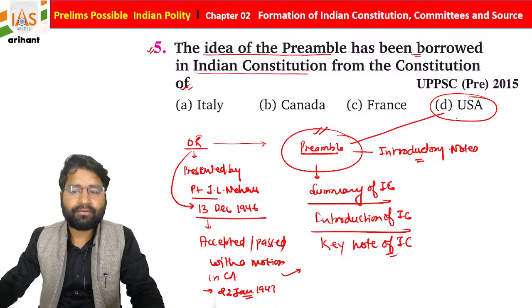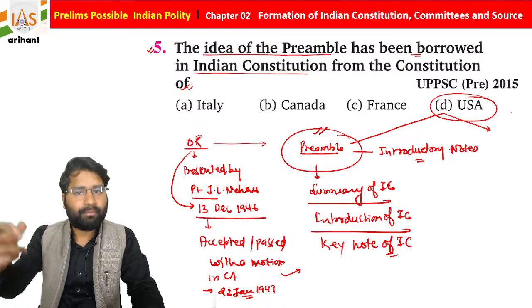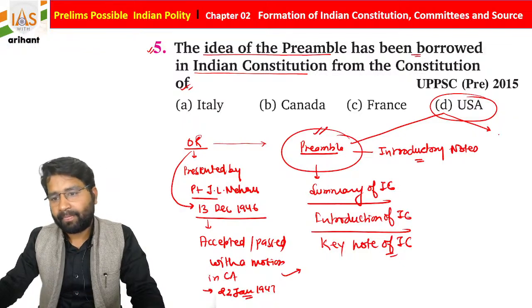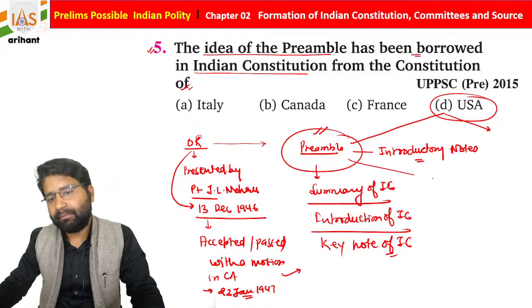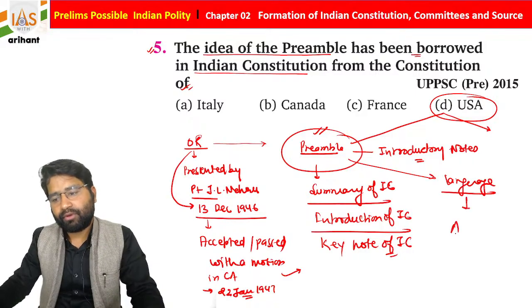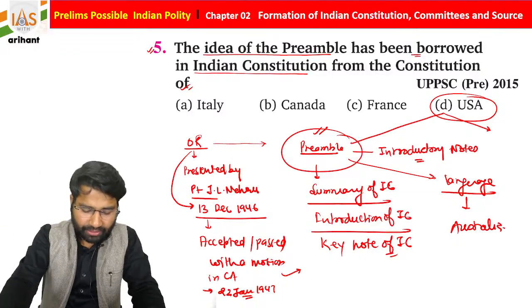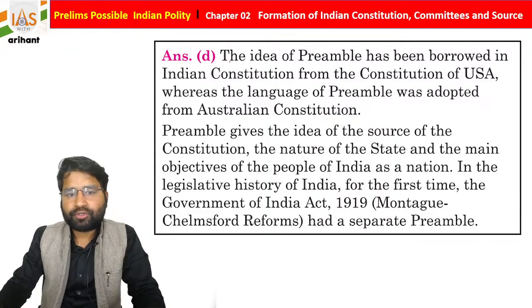USA used a preamble in their constitution for the first time, and another very important thing, students: the preamble language is derived from Australia. So this is also important. I hope you are able to connect it. If you have doubt, just discuss with me. So option D is correct.